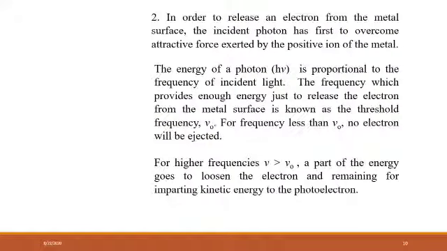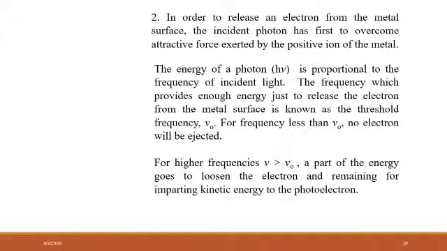Now the second conclusion or second observation that Einstein has made is, in order to release an electron from the metal surface, the incident photon has first to overcome the attractive force exerted by the positive ion of the metal. Now if you see here, the electron is attached to the positive metal ion.